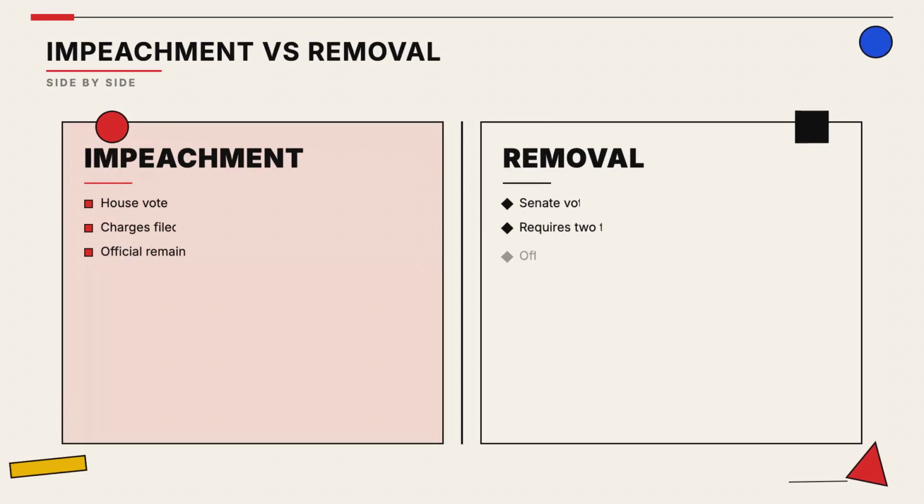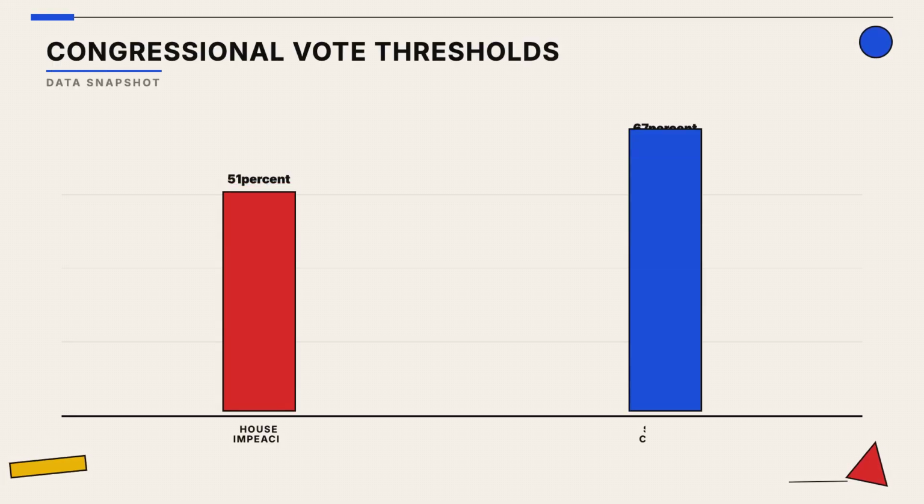Crucially, being impeached does not mean the official is removed. Removal only happens if the Senate votes to convict after a trial. The House needs a simple majority to impeach, but the Senate requires a 2/3 supermajority to convict and remove an official.